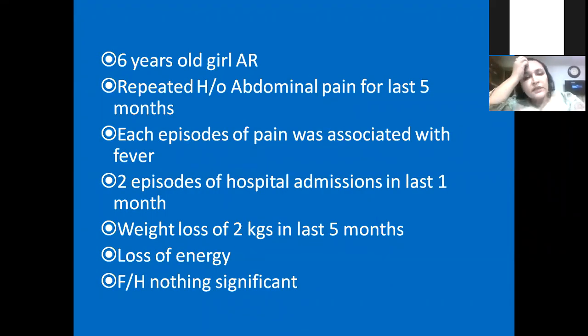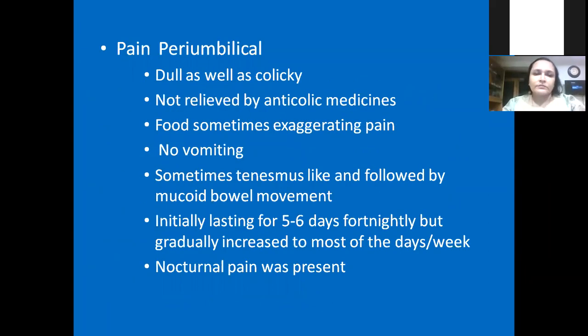First, we start with a 6-year-old girl. She had a history of repeated abdominal pain for the last 5 months. Each episode of pain was associated with fever. There were 2 episodes of hospital admission in the last 1 month, and weight loss of 2 kg in the last 5 months. It was not very exorbitant weight loss, but there was weight loss. There was loss of energy. She was not feeling like going to school, and there was no family history of anything significant like this.